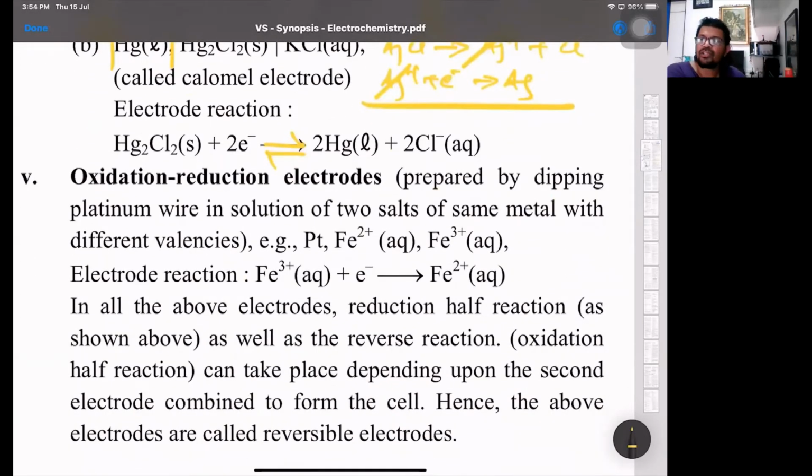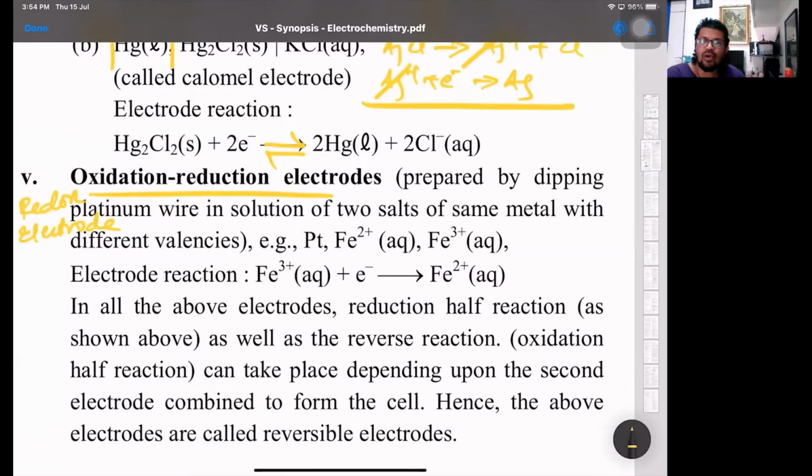Next we have the oxidation reduction electrode, what we also call redox electrodes. Now what exactly is a redox electrode? Redox is basically an inert metal like platinum dipped into the solution of the same element, showing variable oxidation states.